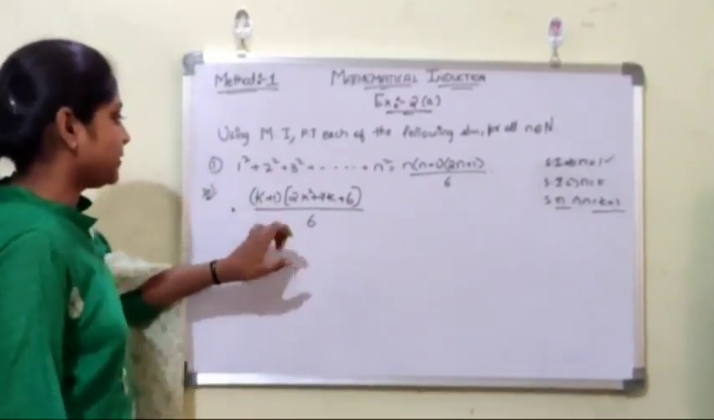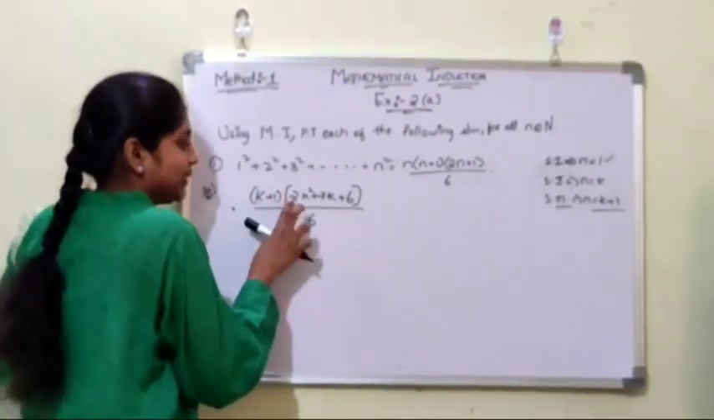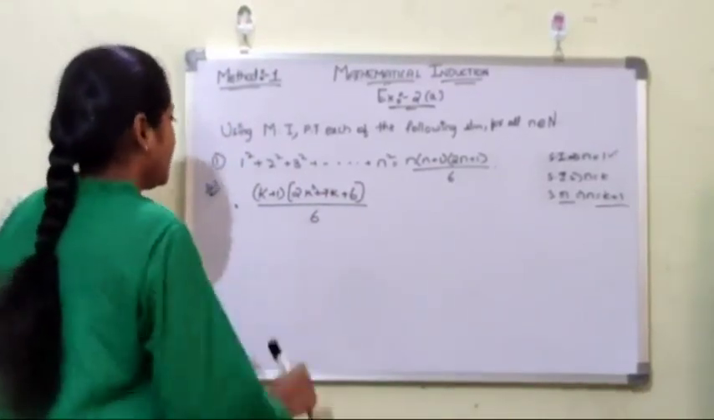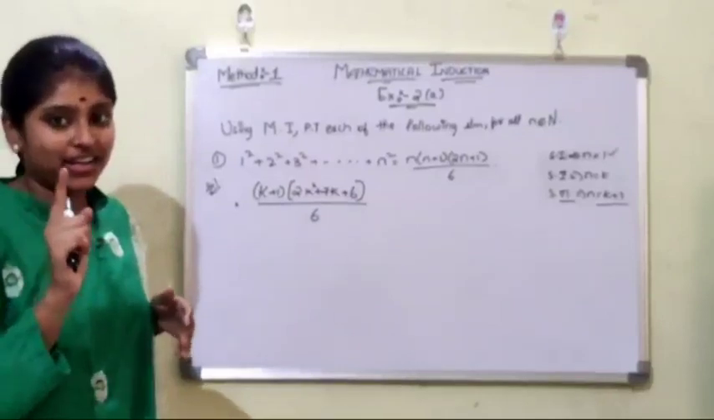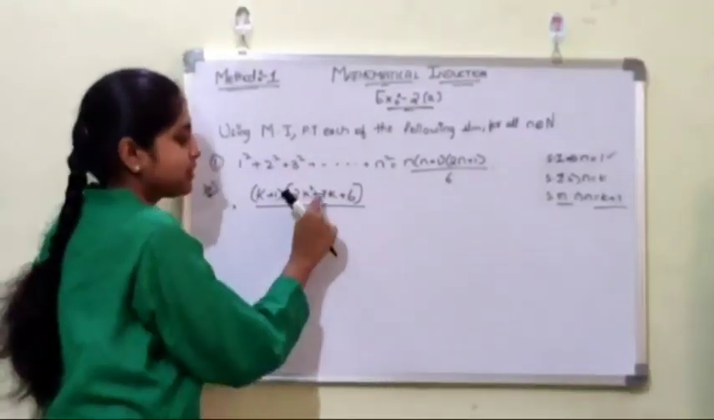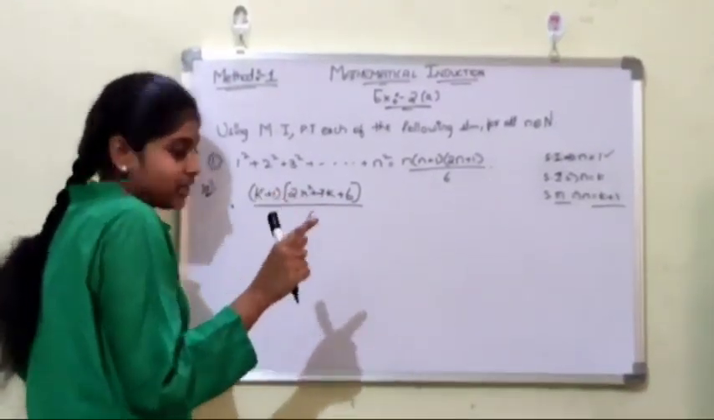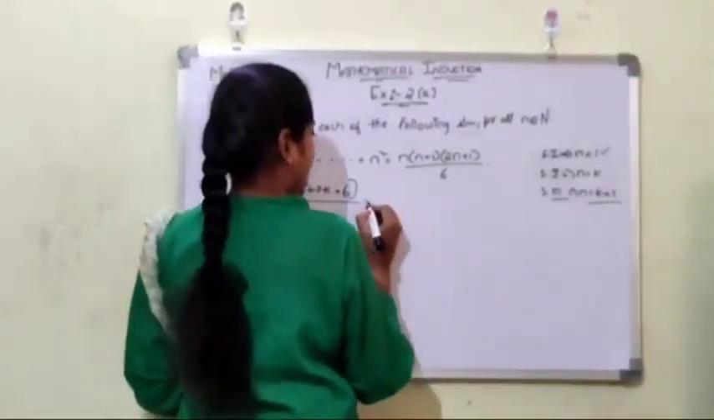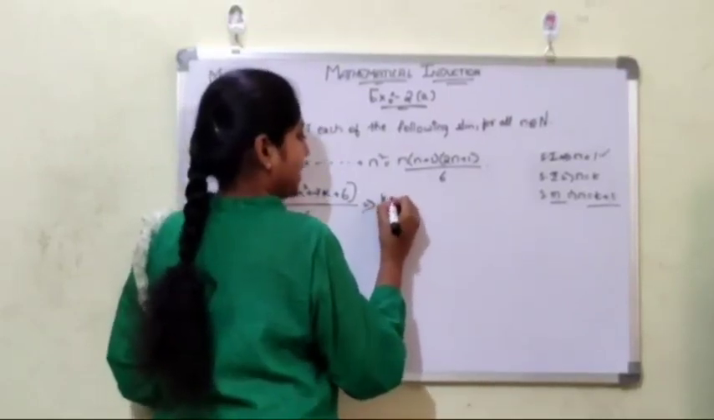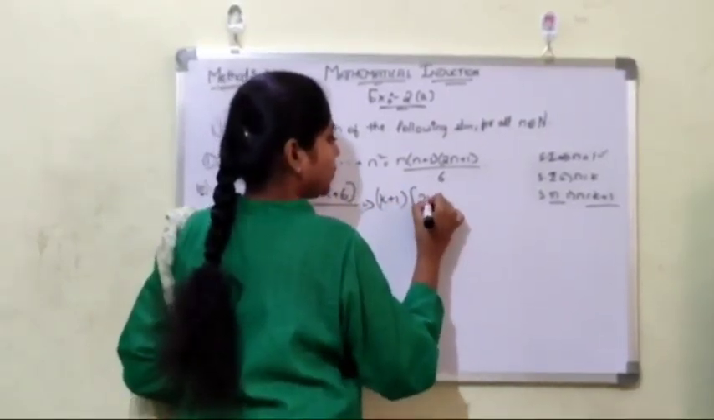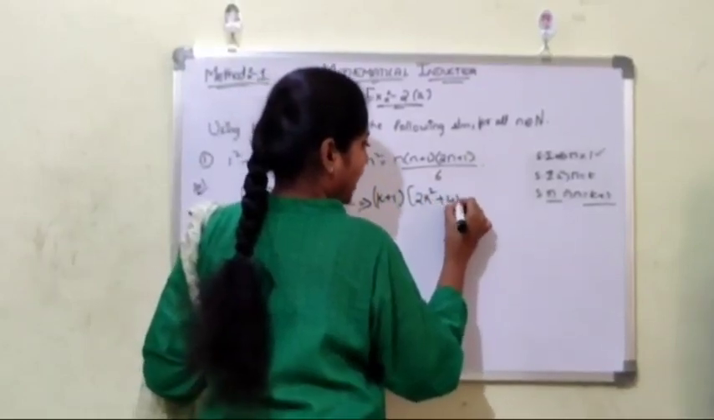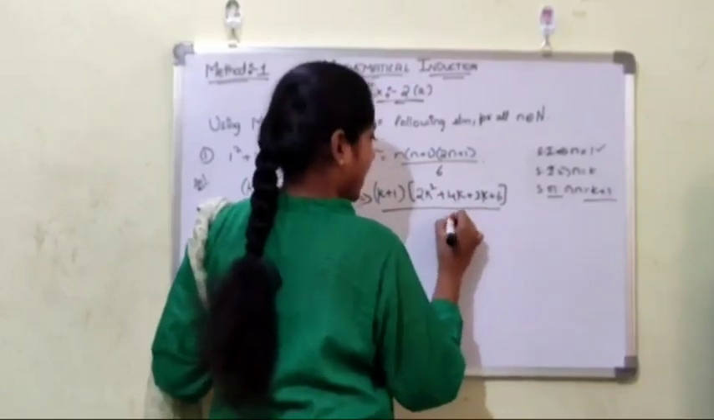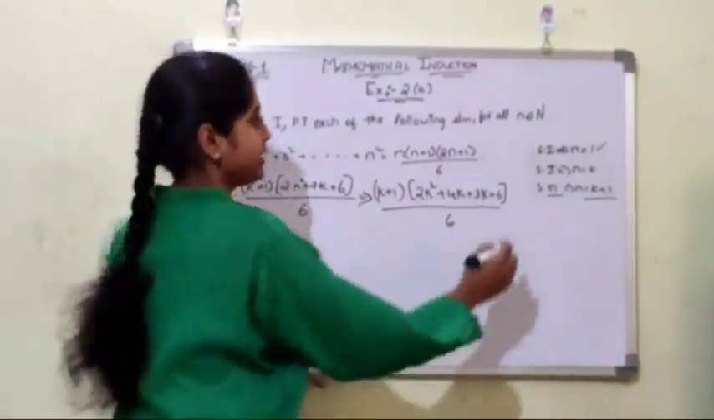Now k plus 1, the last term was this, that is k plus 1 into 2k square plus 7k plus 6 divided by 6. Now factorization method: we have to split the middle term into two terms. So now we will split this 7k into two parts. That is, we can write k plus 1 into 2k square plus 4k plus 3k plus 6 whole divided by 6. Okay guys?